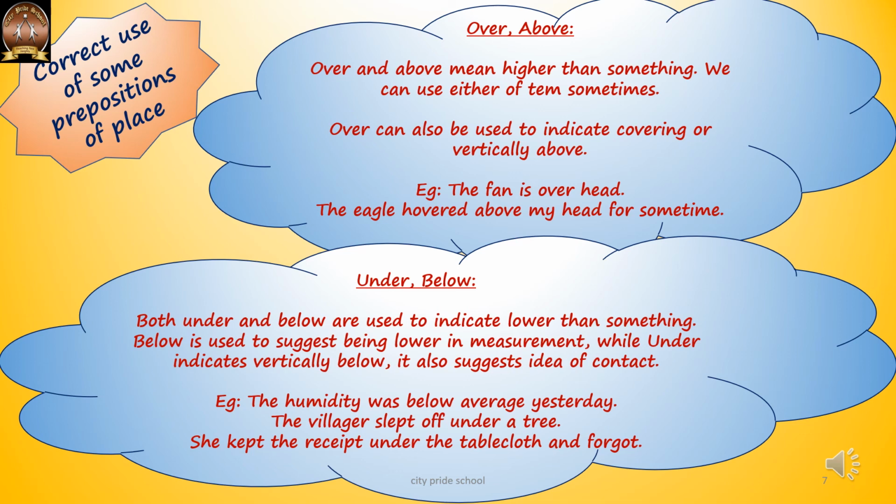Under and below. Below is usually used with measurement, like lower in measurement, whereas under indicates vertically below. Both under and below are used to indicate lower than something. Below is used to suggest being lower in measurement, while under indicates vertically below. It indicates the idea of contact. The humidity was below average yesterday. It shows the lower measurement.